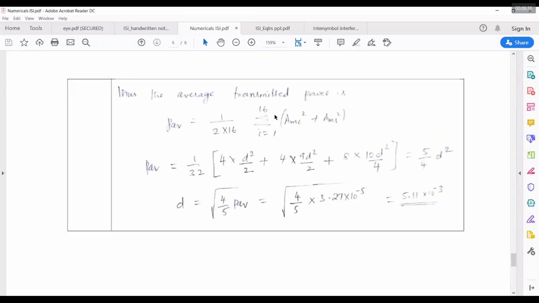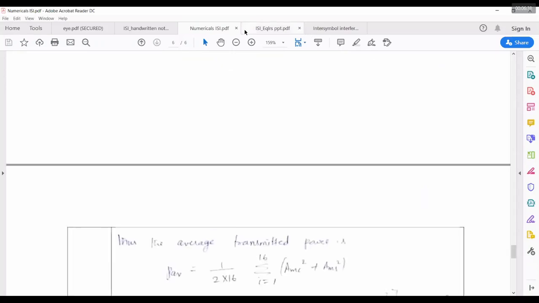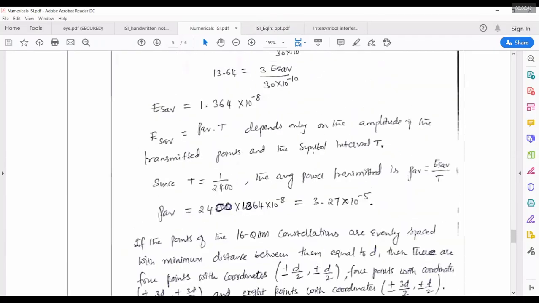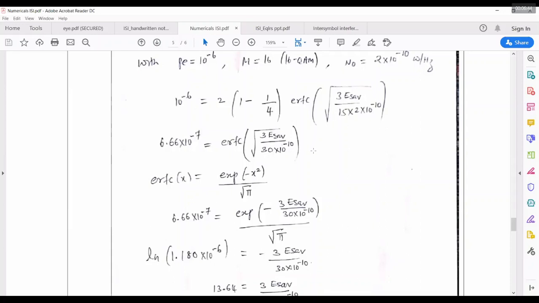So is this clear? So why are we taking RMS? Power is basically RMS power now. How do you measure voltage in the lab using a voltmeter? Voltmeter will always show the RMS value. It won't show the peak value. If you want the peak value, you have to go to CRO.